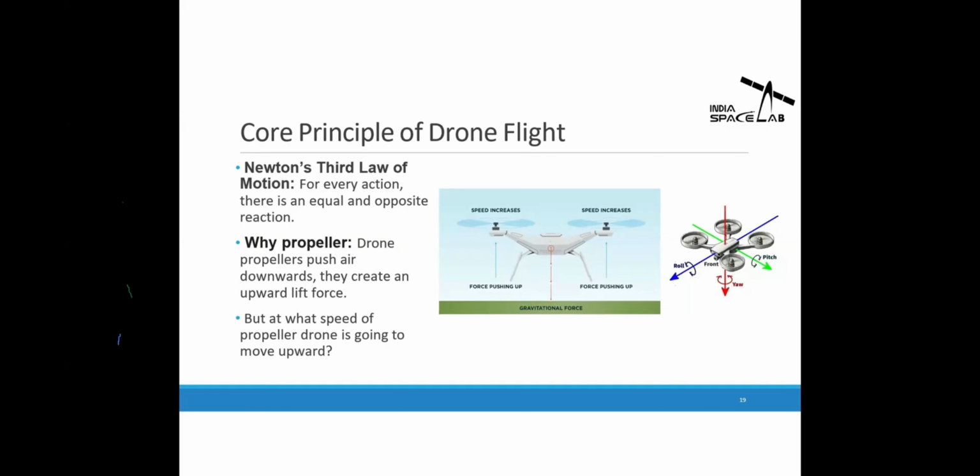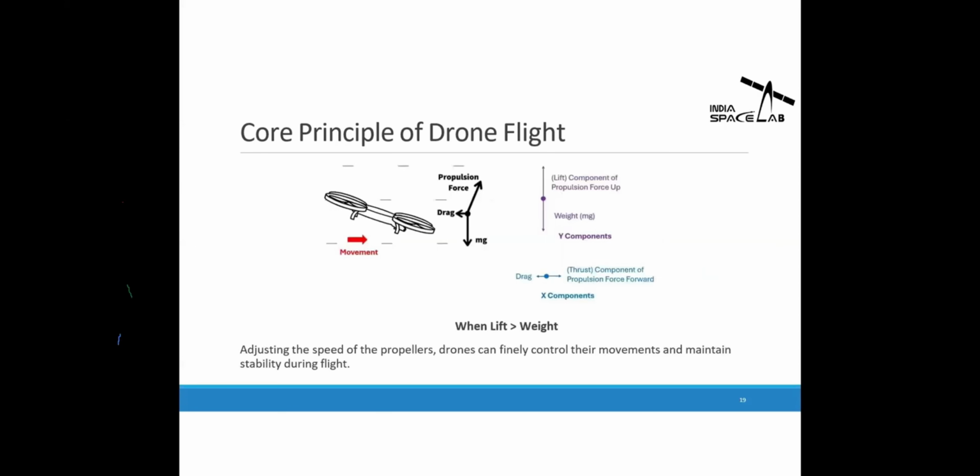But at what speed is the propeller going to move? I mean, what should be the speed of the propeller so the drone can lift off the ground? How will we decide this? For that, the condition is that the thrust of the drone, which is the lift, must be greater than or equal to the weight of the drone. The drone will only lift off when the thrust is greater than the weight. There are two forces acting right now: weight on the downside and the lift force on the upside. When the lift force is greater than the weight, then definitely the drone will lift up and be ready to fly. And just by adjusting the speed of the different propellers, we can move the drone to any side.